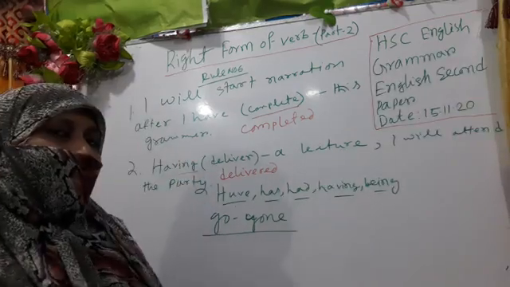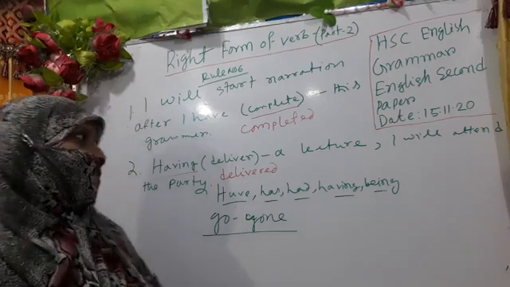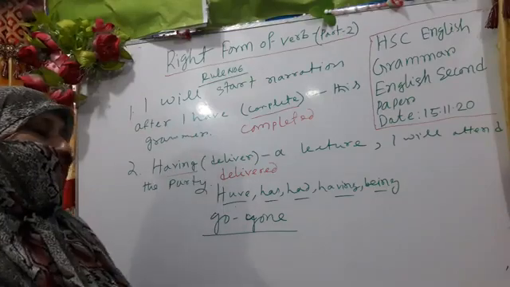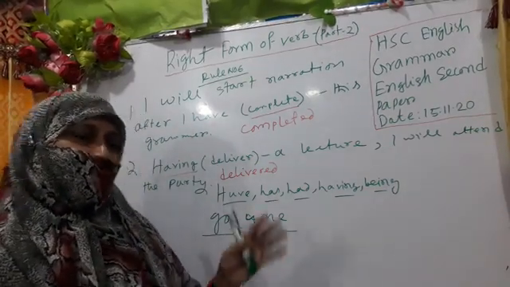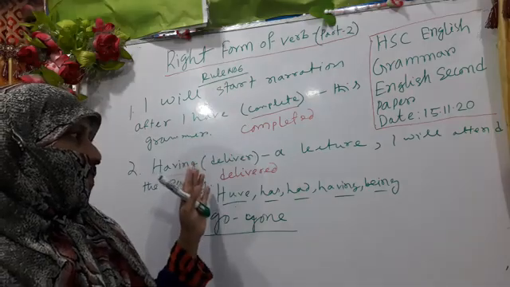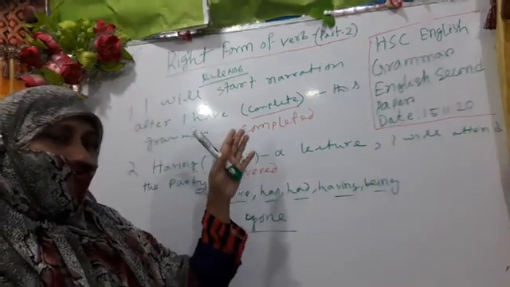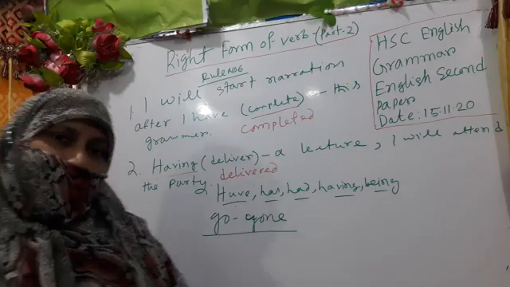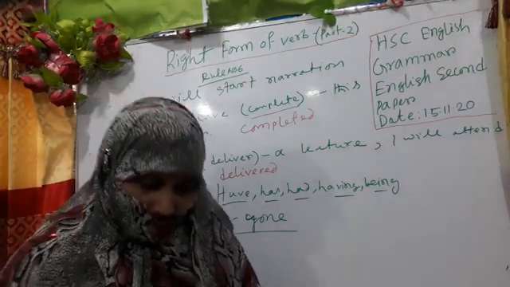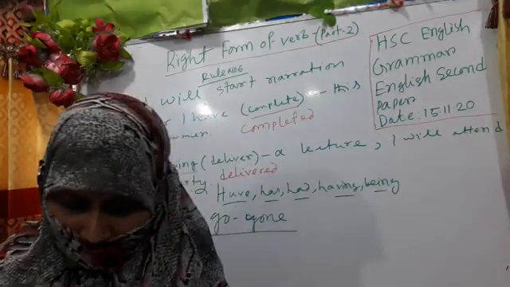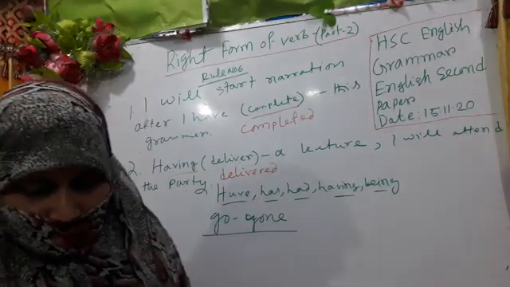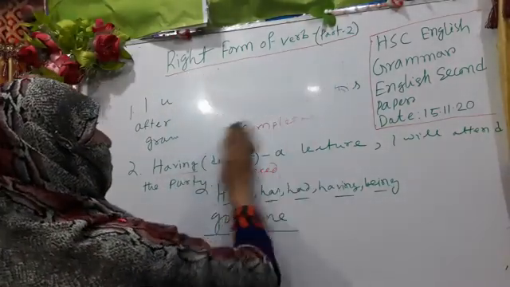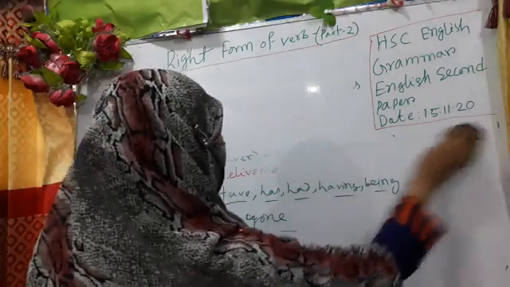So what is rule number 6? Rule number 6 is: if we get verbs like have, has, had, having, being, and after this auxiliary verb we find a bracket, this bracket verb would be the past participle form. My dear learners, this is a very easy rule for you. Then I am going to another rule. I have already completed rule number 6. Today I will complete 3 rules.